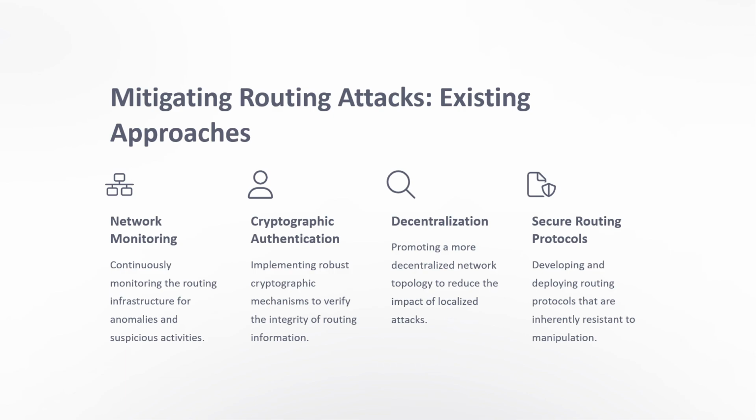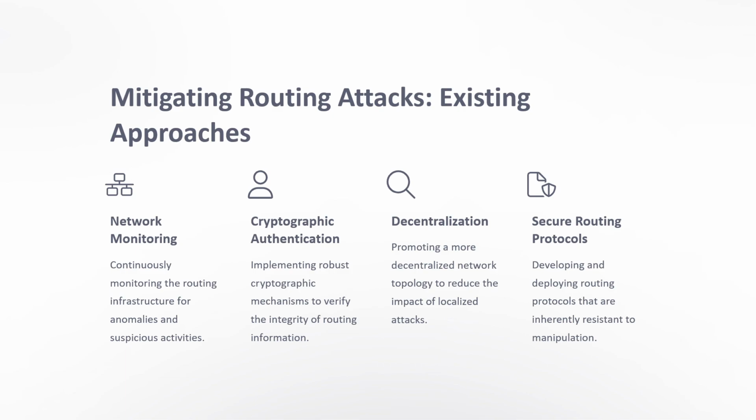Cryptographic authentication: implementing robust cryptographic mechanisms to verify the integrity of routing information; coding and decoding would be helpful for cryptographic authentication. Decentralization: promoting a more decentralized network topology to reduce the impact of localized attacks.